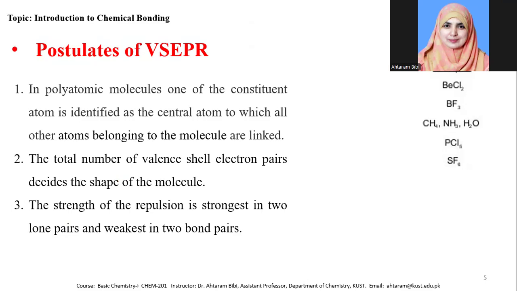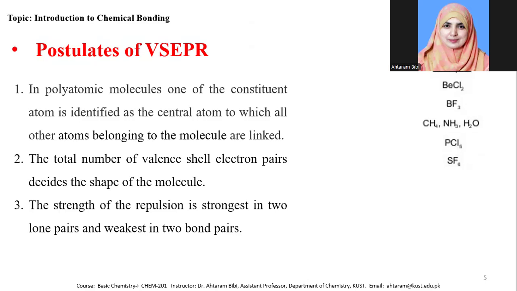The first postulate is that one of the atoms is considered as the central atom, while others belong to this molecule. We can see the phosphorus pentachloride molecule. The phosphorus is the central atom, while the chlorine atoms are linked to the phosphorus atom.